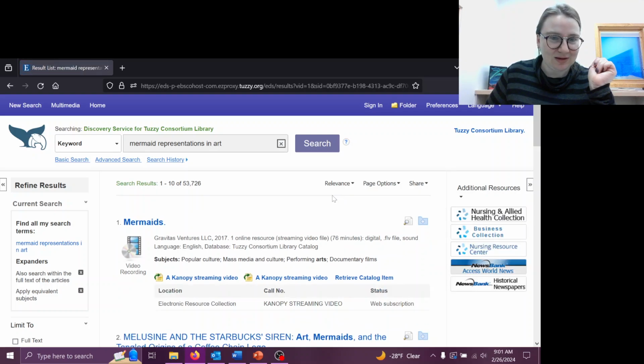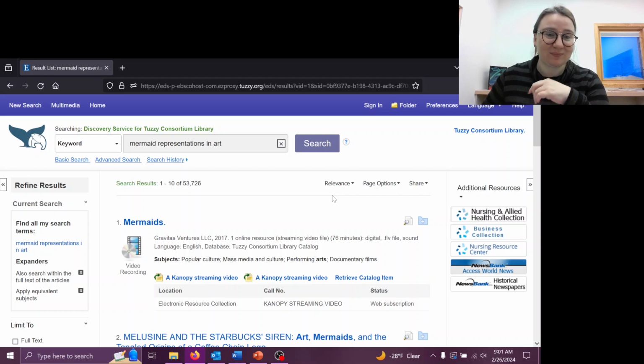Lovely. So this is going to bring up essentially everything that was already in the catalog search that we were looking at in the last lecture, but it's also going to include everything that we have access to through our databases, and also through our interlibrary loan. Don't quote me on the databases, actually. This is going to pick up a lot of things that we have in our databases, but it might not pick up everything.